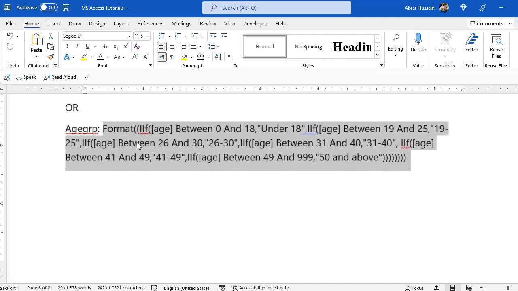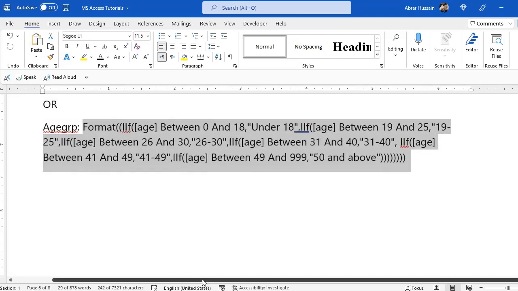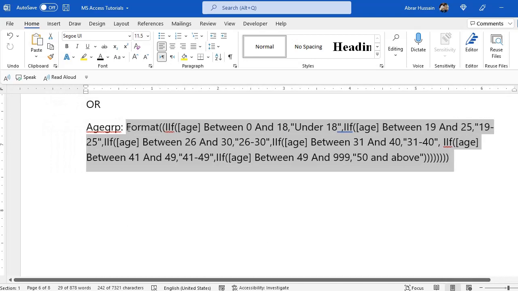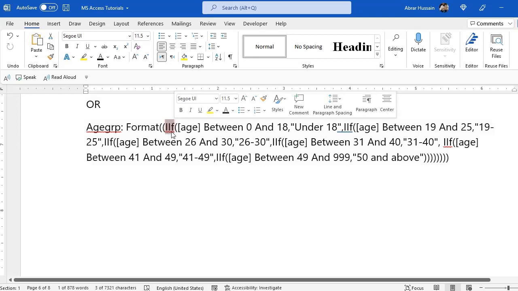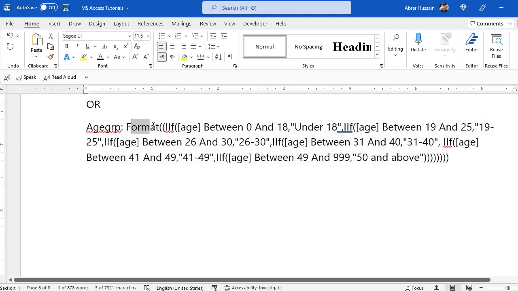I will paste this formula in the description also. The simple formula is, in Excel we use IF, and here you have to use this IIF format. Then a small bracket, two times. After that IIF.